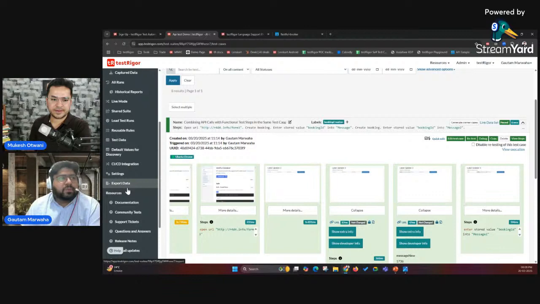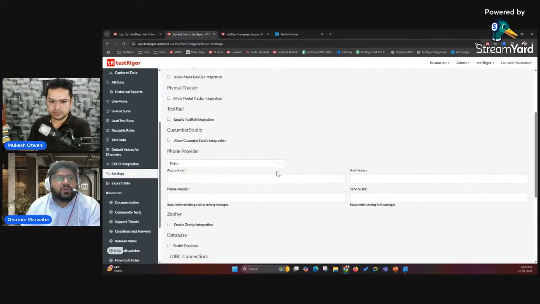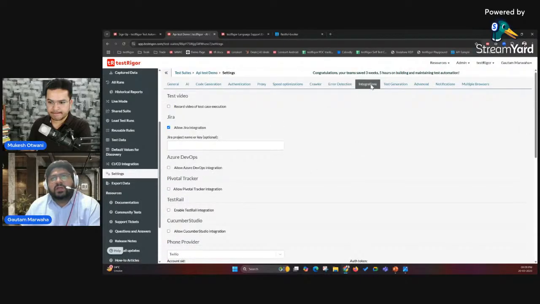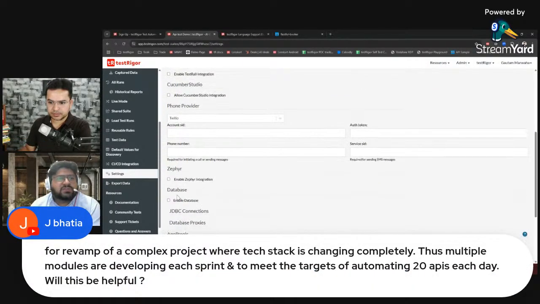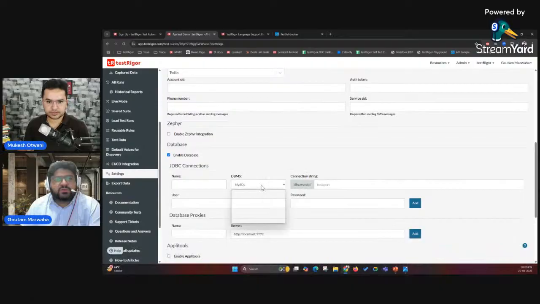So the first thing for the database testing is that you have to integrate your test suite with your database. Under settings, you can come to the integrations tab, and over here you'll see the database checkbox. You enable it, and you can give your credentials, the connection string, user, password, and you can select. Currently, these are the databases that we support. You can use them. If you have some other requirement, you can let us know. That could be a feature request for us.